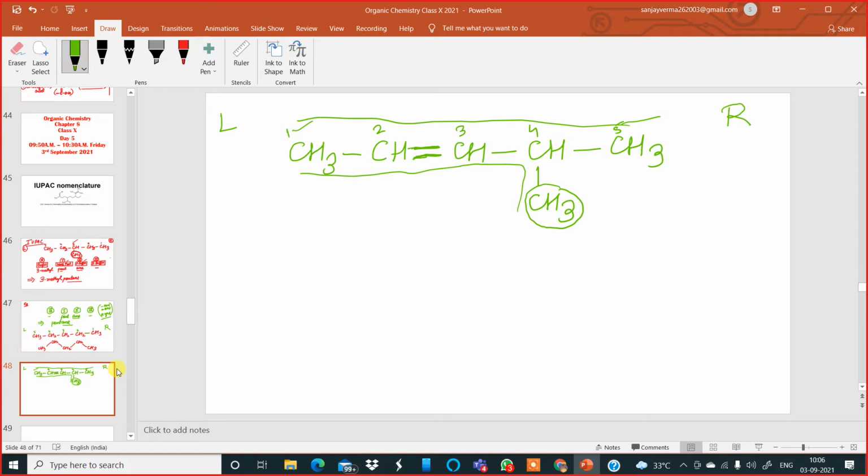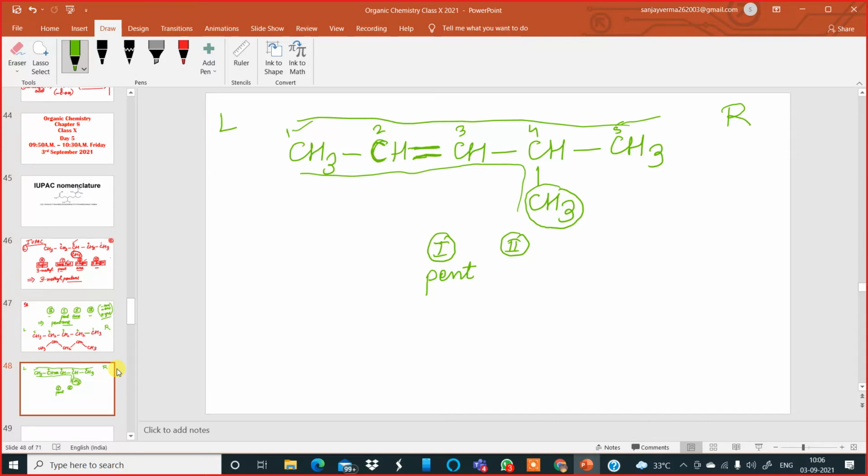Numbering is done. So what is the first thing? What root? Pent. Very good. It is pent, P-E-N-T. Now, number 2, the suffix. What is the primary suffix? The primary suffix is ene. The second carbon is starting the double bond.